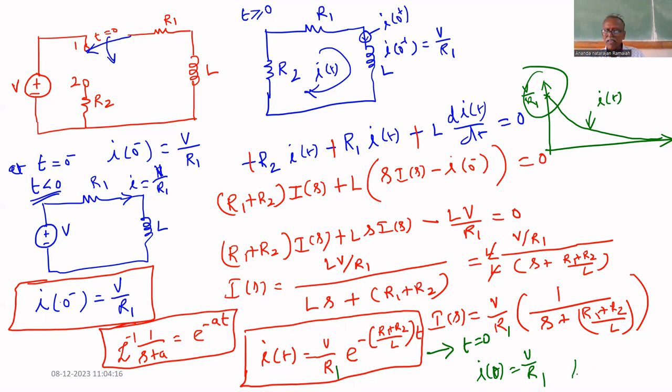Therefore, the final current i of infinity equal to 0. Initially, it is V by R1. Finally, it is 0. Exponentially, it decreases.